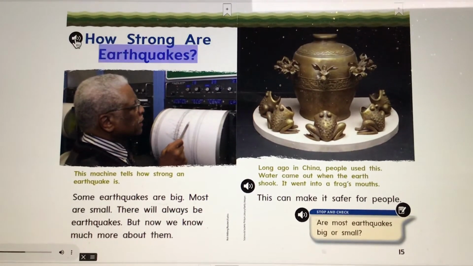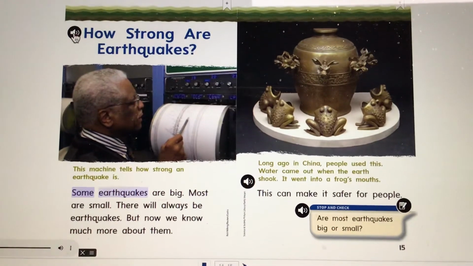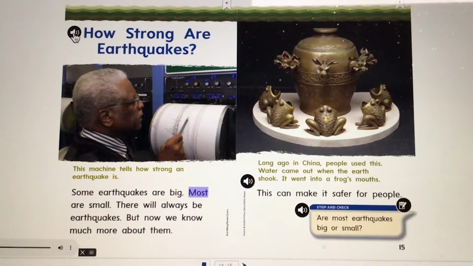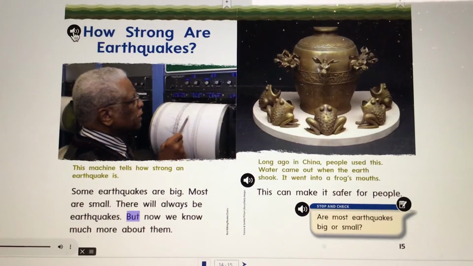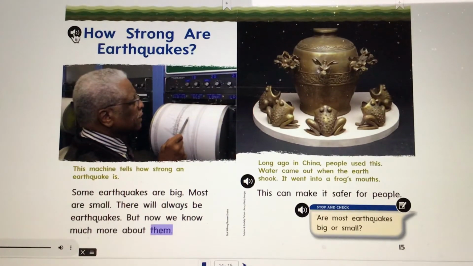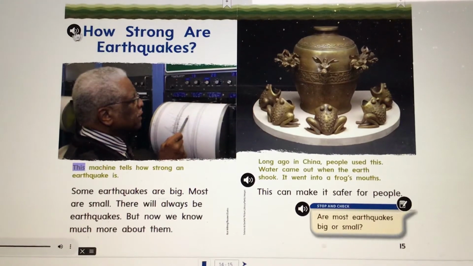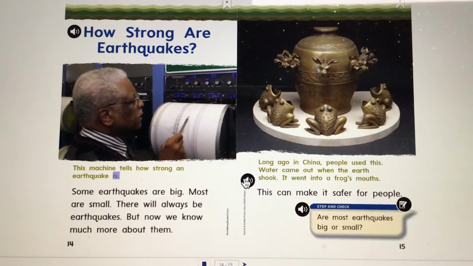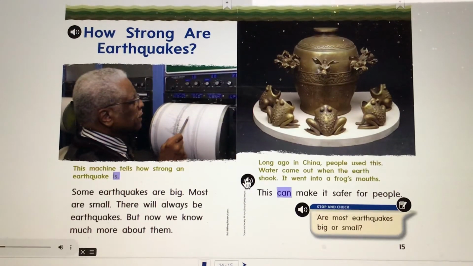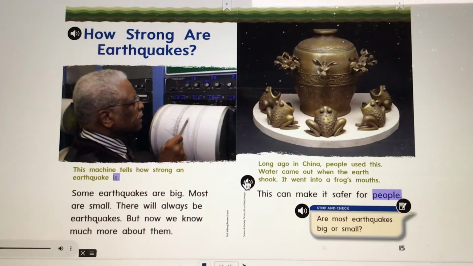How strong are earthquakes? Some earthquakes are big, most are small. There will always be earthquakes, but now we know much more about them. Caption: This machine tells how strong an earthquake is. This can make it safer for people.